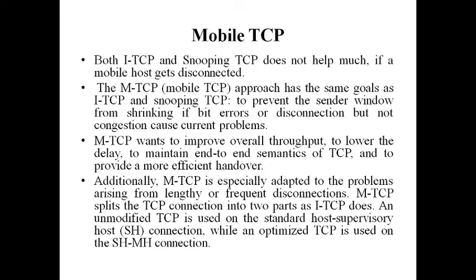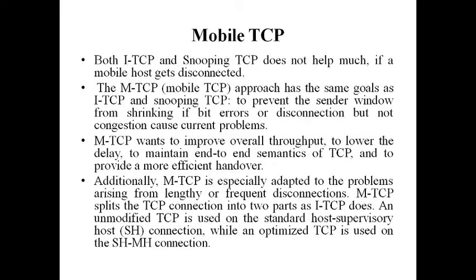But this approach is a little bit different, and it prevents some problems in indirect TCP and snooping TCP. It wants to improve overall throughput, and also lower the delay. Improving throughput means overcoming the drawbacks and giving proper throughput. Lowering the delay means giving acknowledgements or sending packets within a certain amount of time. It has to improve that.